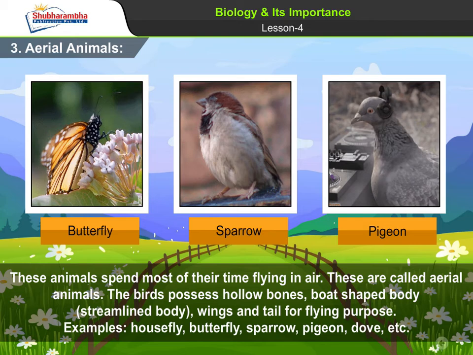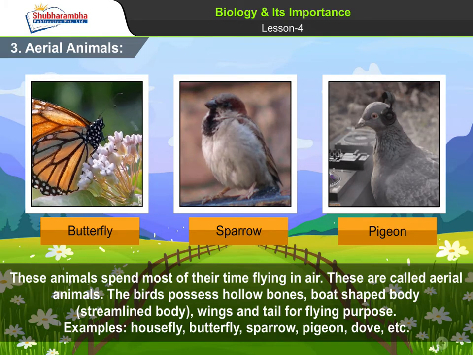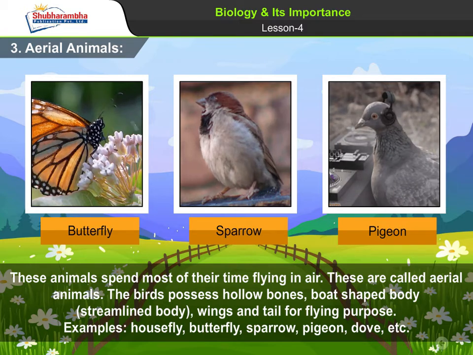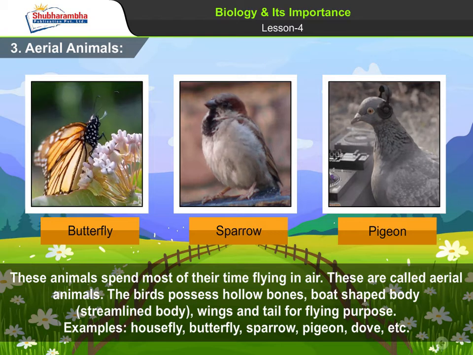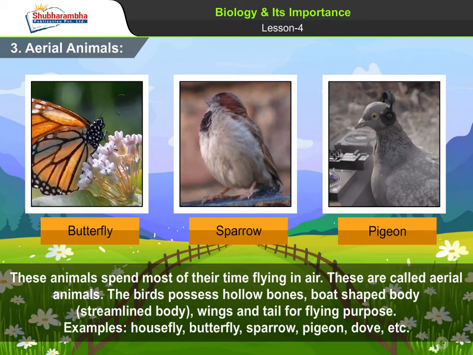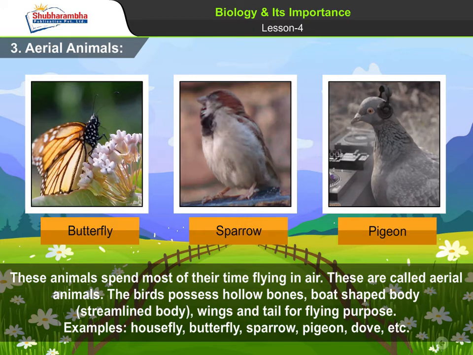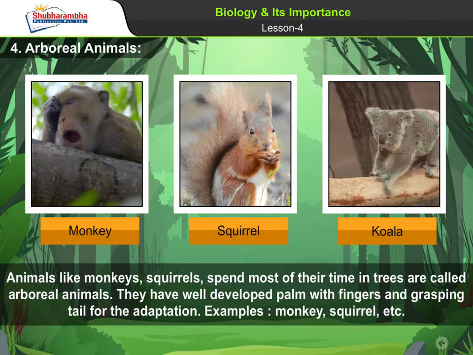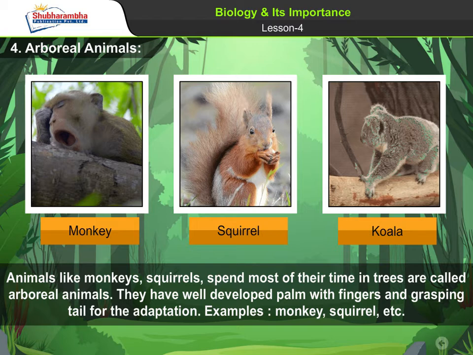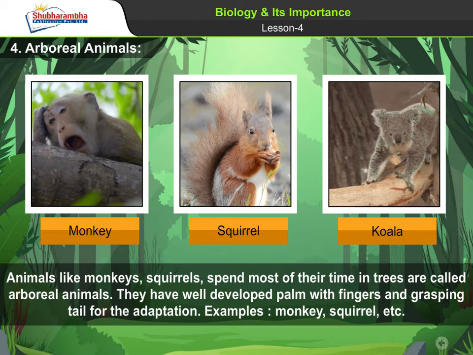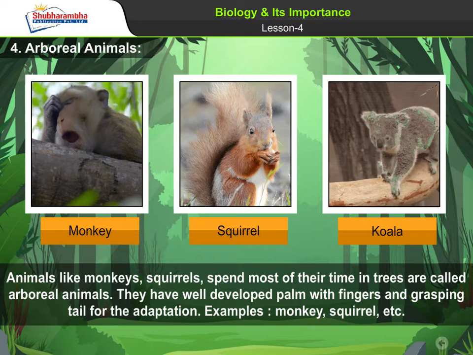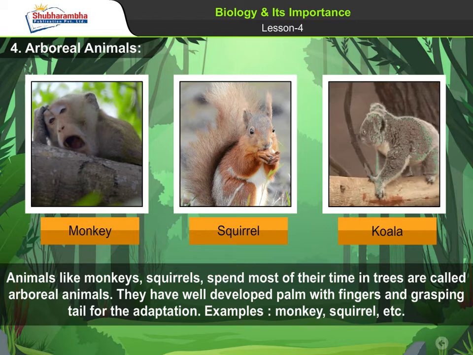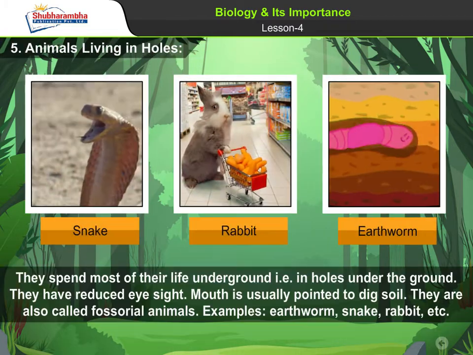3. Aerial animals. These animals spend most of their time flying in air. These are called aerial animals. The birds possess hollow bones, boat-shaped body, streamlined body, wings and tail for flying purpose. Examples: housefly, butterfly, sparrow, pigeon, dove, etc. 4. Arboreal animals. Animals like monkeys and squirrels, which spend most of their time in trees, are called arboreal animals. They have well-developed palms with fingers and a grasping tail for the adaptation. Examples: monkey, squirrel, etc.